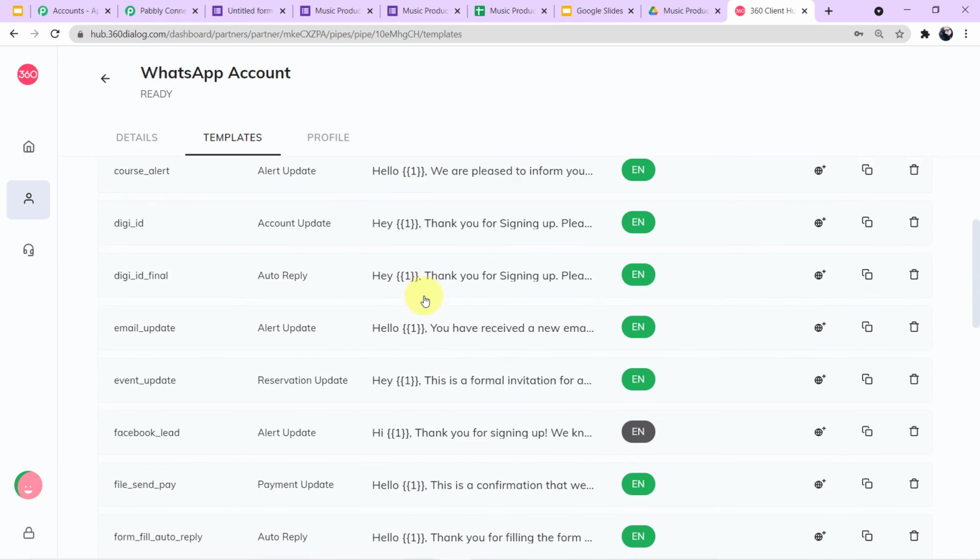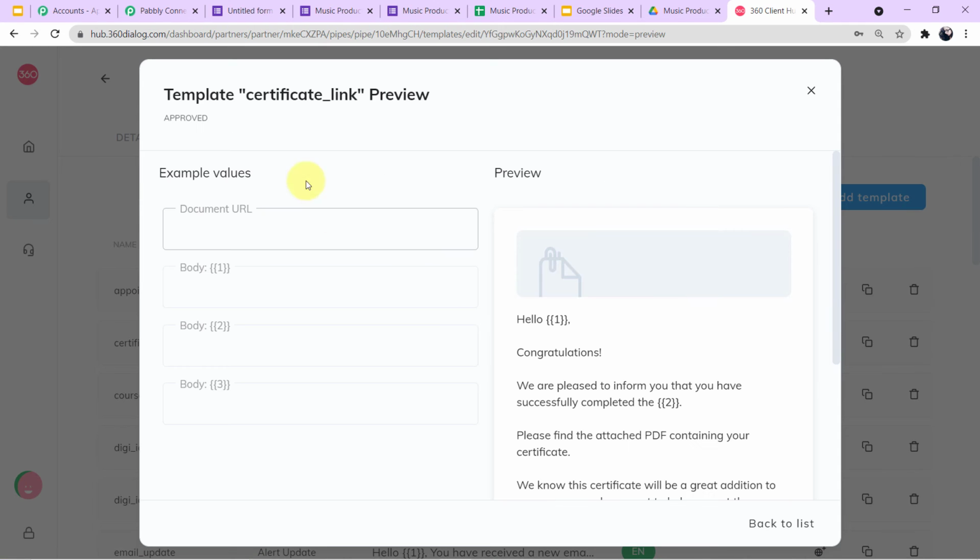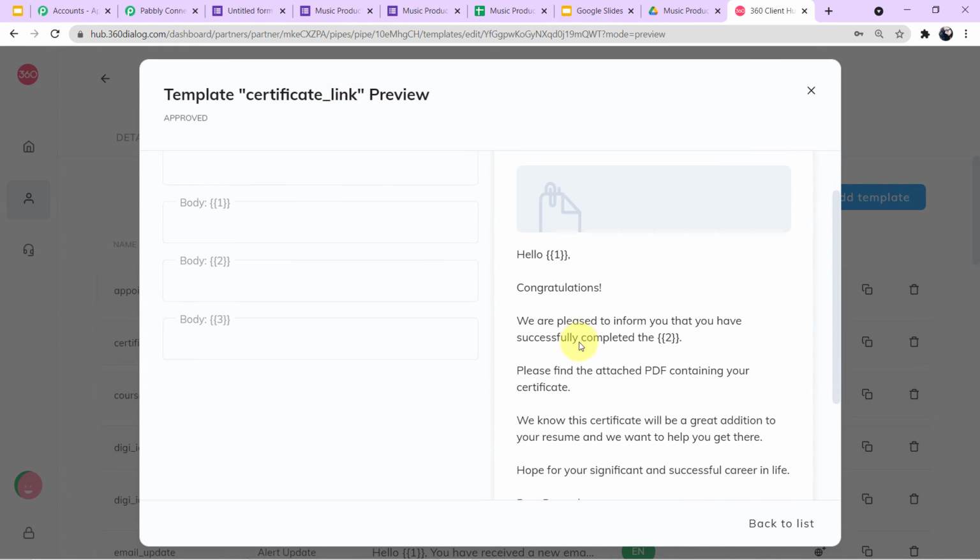I have created templates for different workflows. Let me show you the particular template I have created for this workflow. This is the particular template. You can see the name of my template is certificate link, and here is the body of SMS. So guys, template is nothing but just the body of SMS which will be sent to the students on WhatsApp. Here you can read the body of SMS.